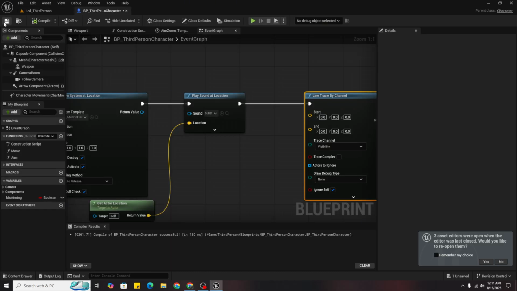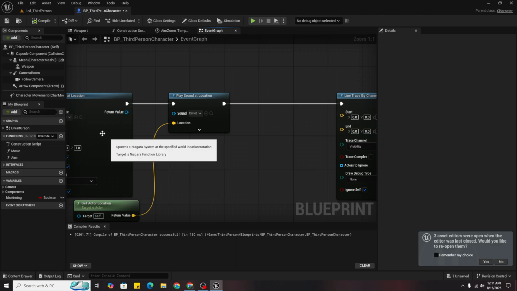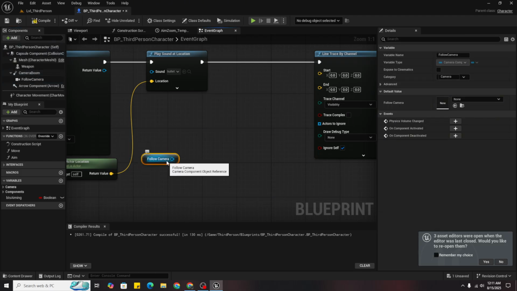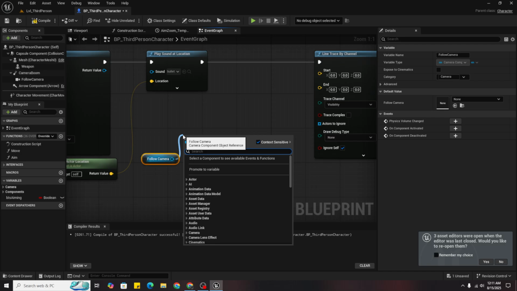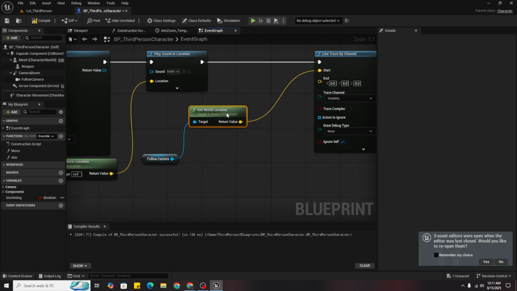So we want it to be from the camera, because from the weapon it will not be straight and not where we want it to be. So just get follow camera, get location, get world location, and that's the start.